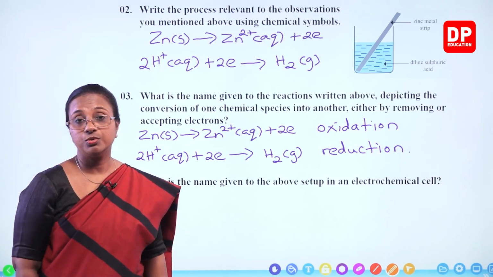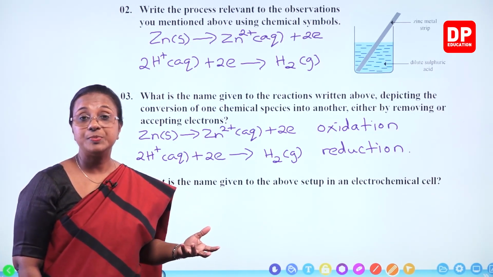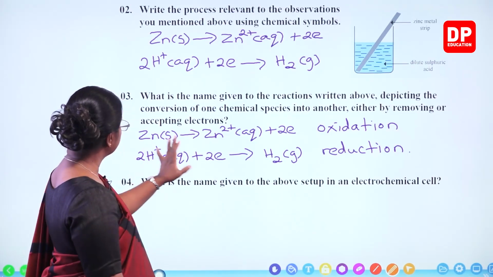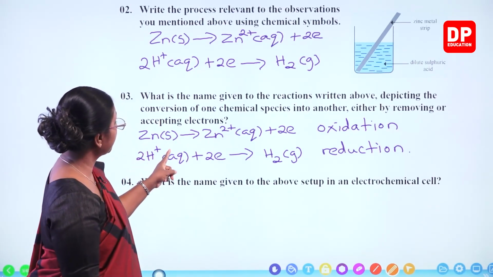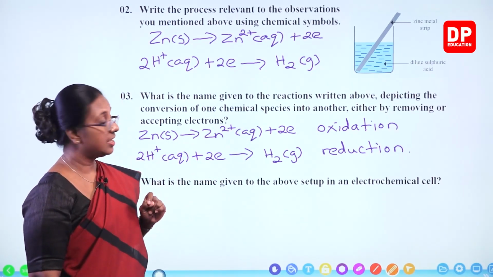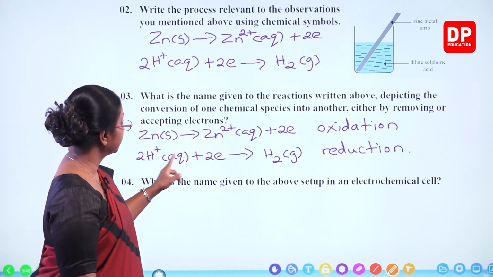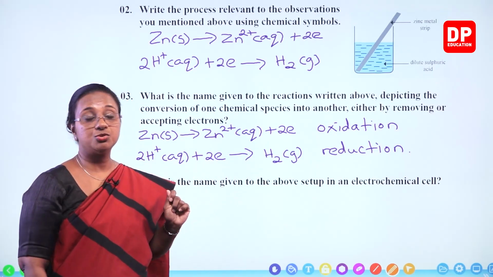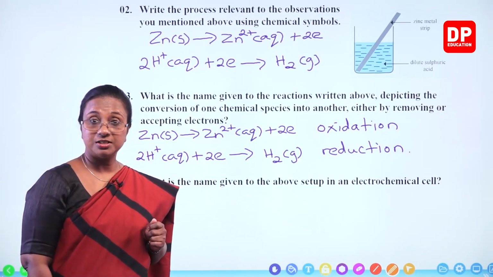That is also okay. Then it will be more specific, more clear. And here I have written the equation zinc solid becoming Zn2+ by losing electrons is oxidation, and H+ aqueous taking up electrons becoming H2 gas is reduction.